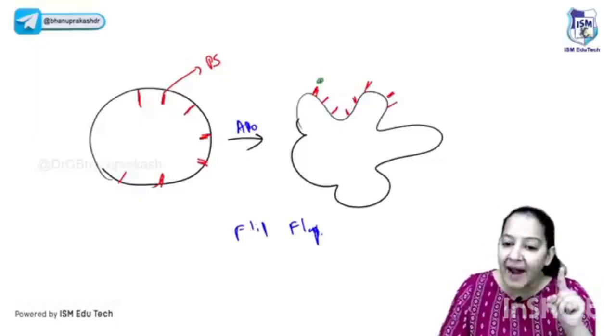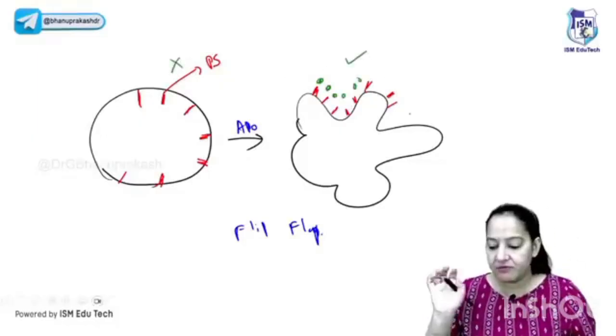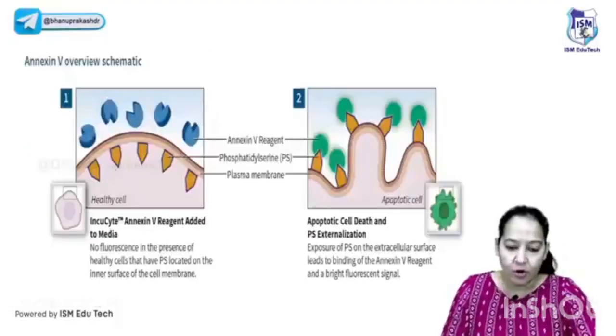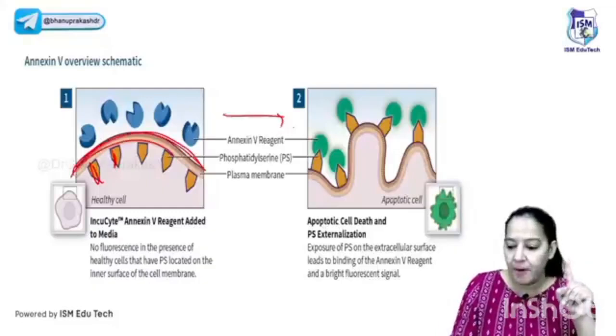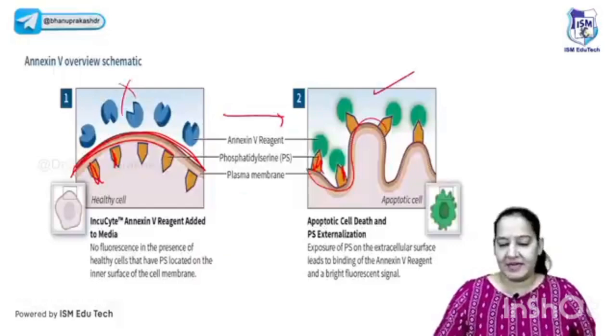Now annexin 5 binds with phosphatidylserine. So it will not bind with the normal cell. It will bind only with the apoptotic cell. So the answer is phosphatidylserine. Say yes. Phosphatidylserine is the answer. You can see it is present normally on the inner surface. This is a normal cell. And during apoptosis, there is a flip-flop. During this flip-flop, it is coming on the outer surface. That's why annexin 5 is not binding here. It is binding here. This is the first way.